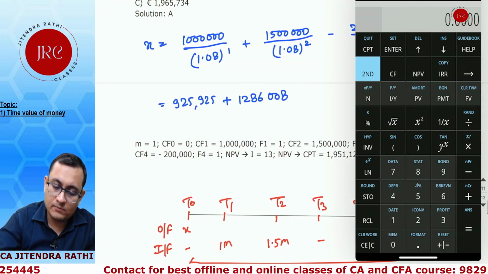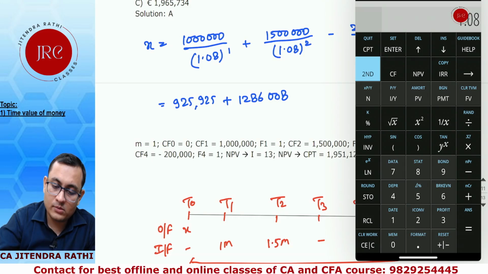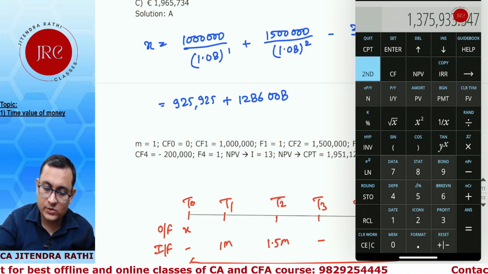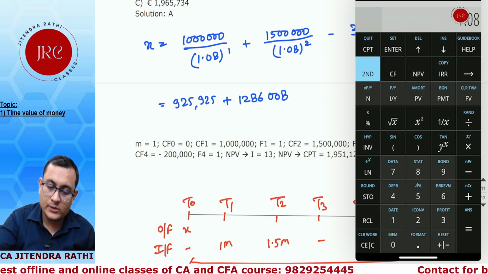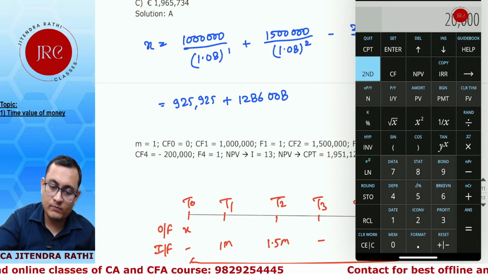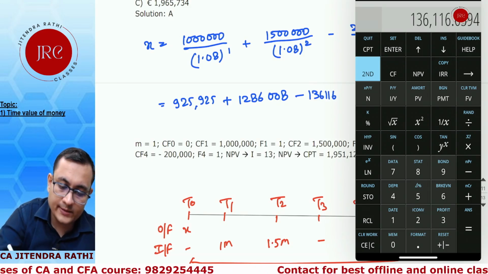And last, 2 lakh divided by 1.08, okay, I have to calculate 1.08 yx 5 reciprocal into 2 lakh. So calculation is minus 136,116.